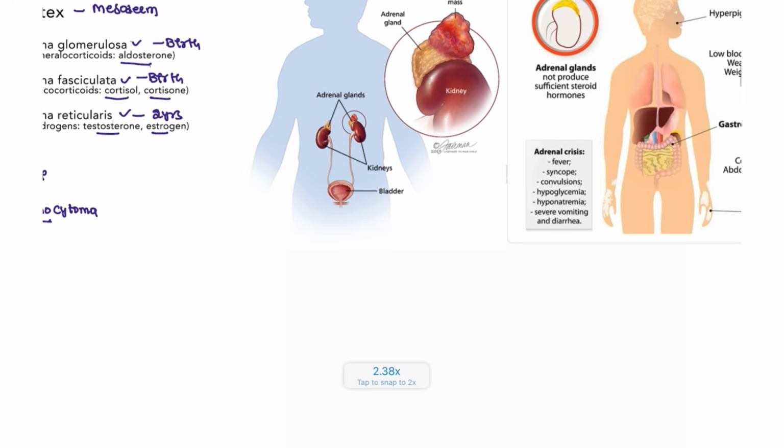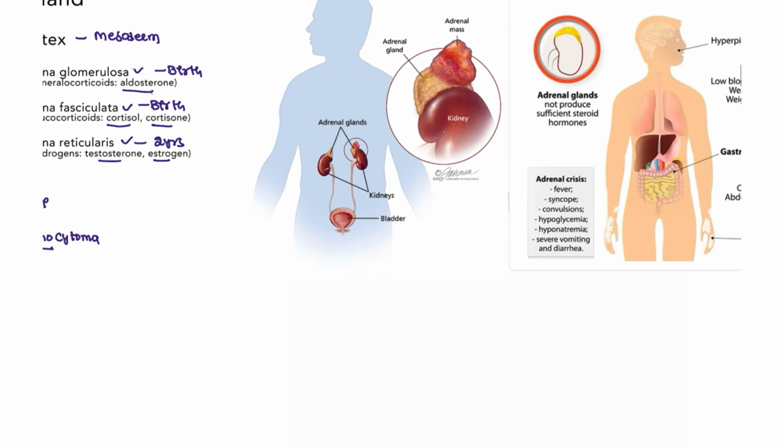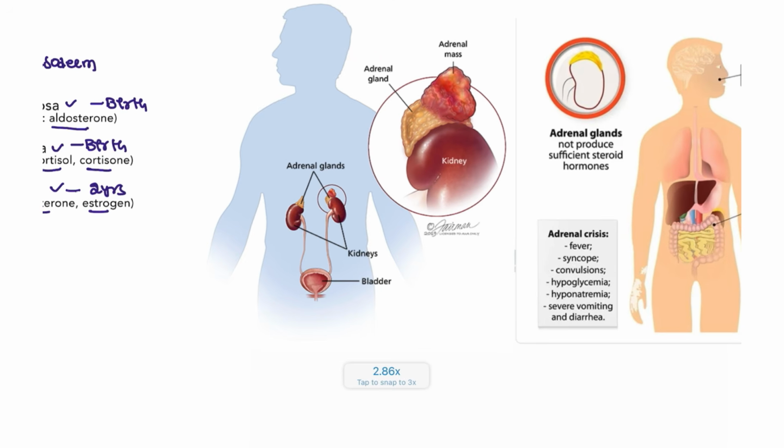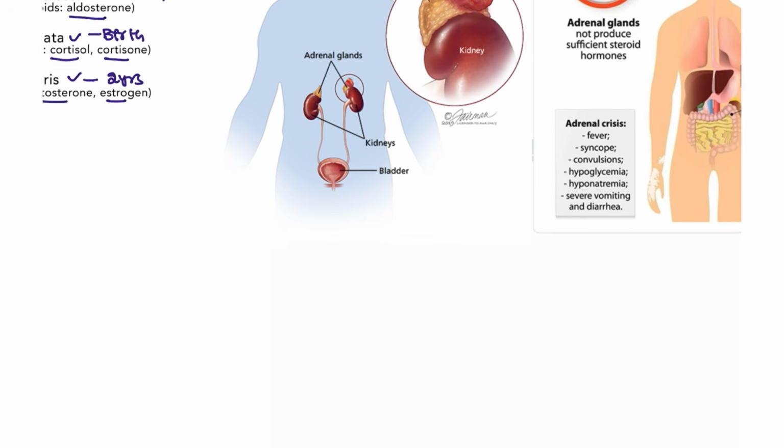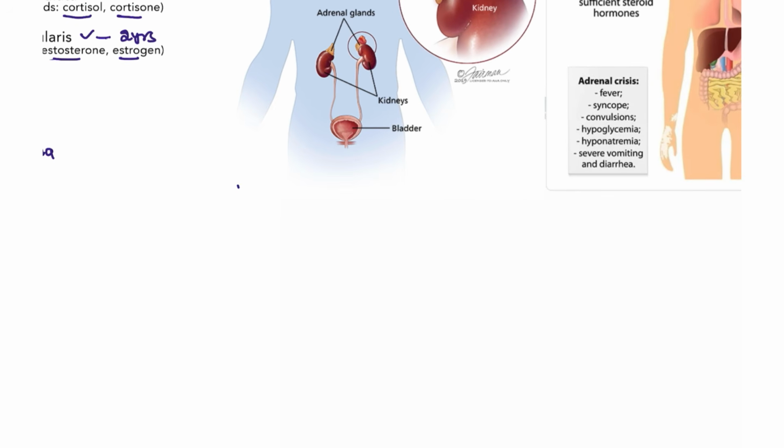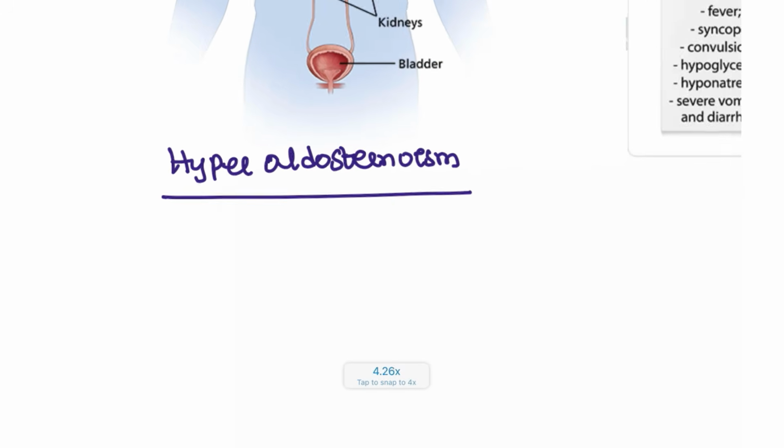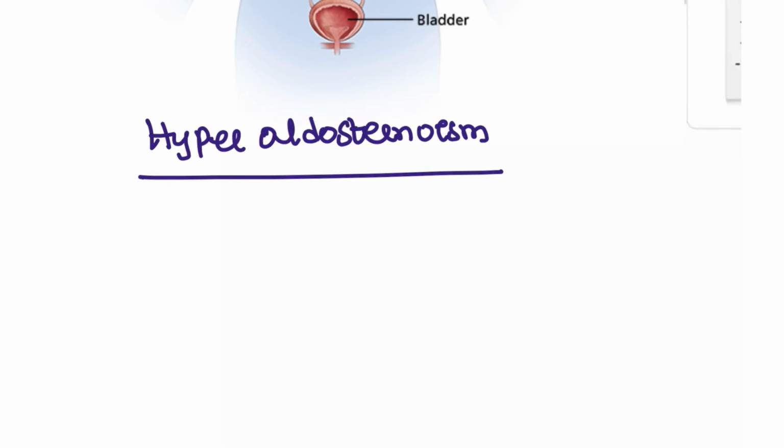Next, moving on to another condition, that is hyperaldosteronism. This is the adrenal mass that you are seeing here. So what is meant by hyperaldosteronism? It is nothing but aldosterone being raised in these patients.